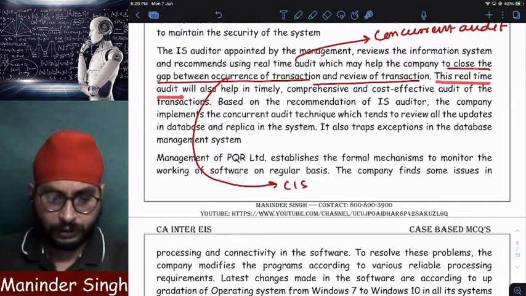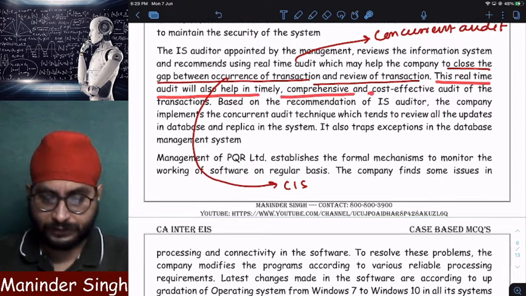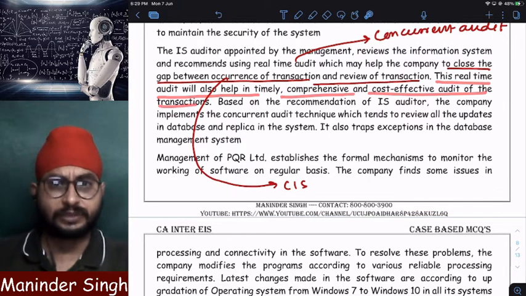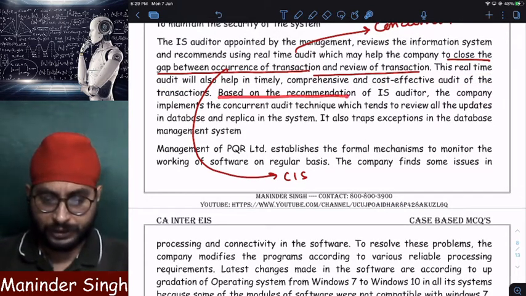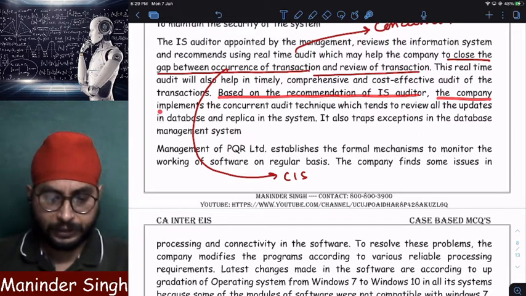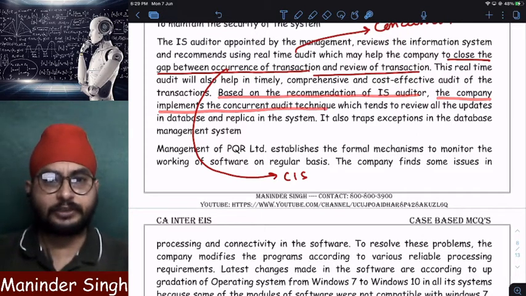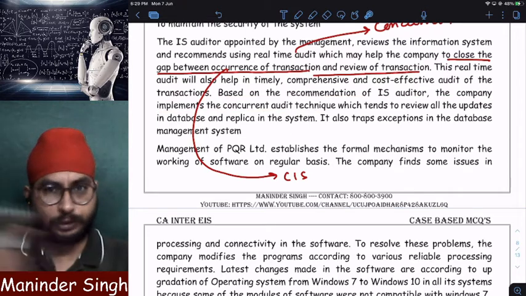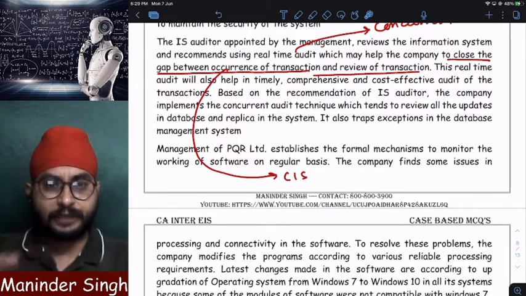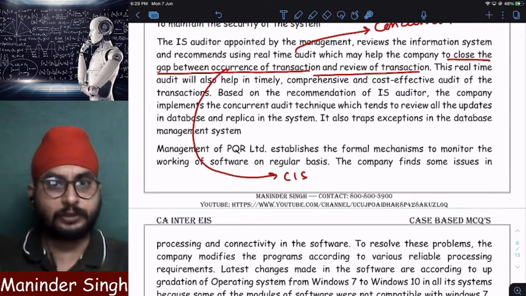This real-time audit will also help in timely, comprehensive and cost-effective audit of transactions. Okay. Based on the recommendations of the IS auditor, company implements concurrent audit technique. Which audit technique? Sir, snapshot cannot be used for immediate verification of transactions. Integrated test facility cannot be used. Audit hooks cannot be used. SCARF also cannot be used.